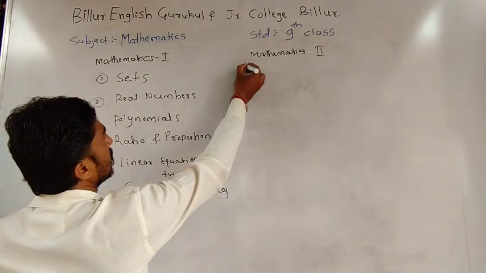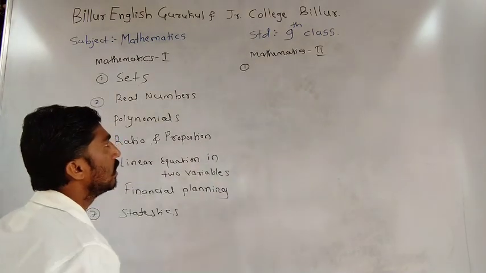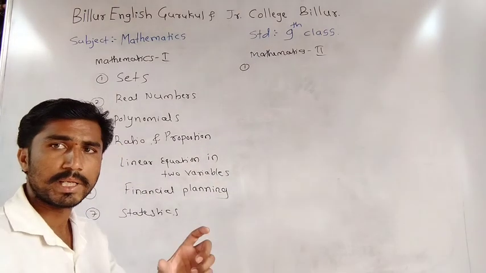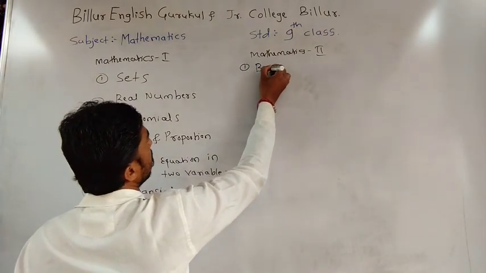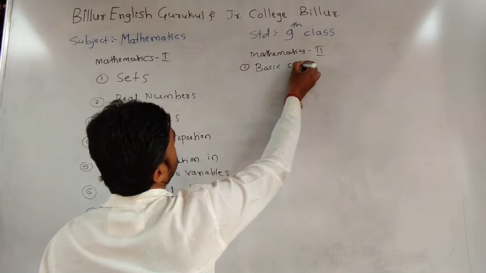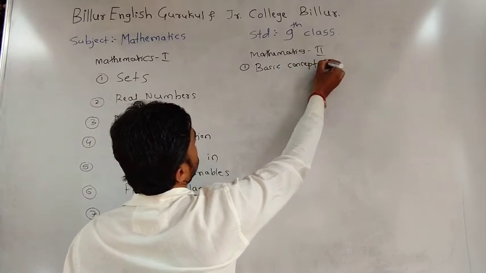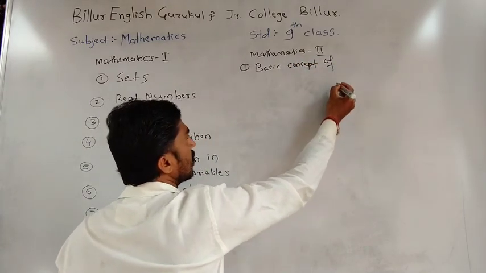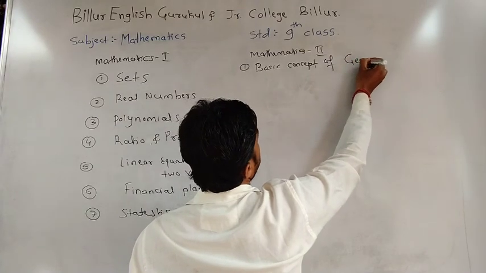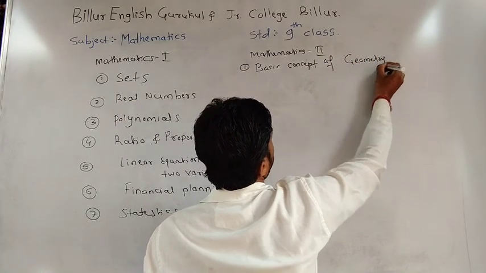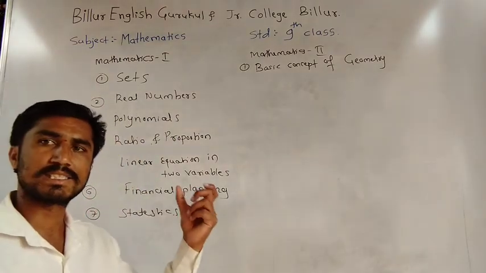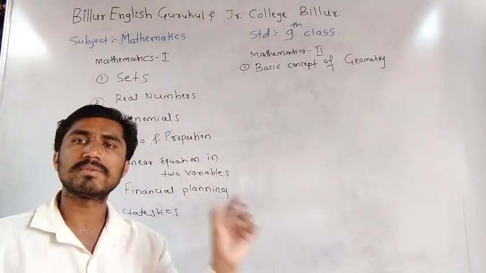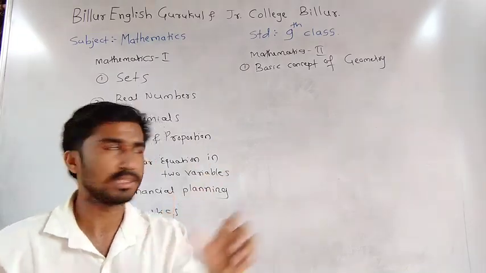First topic in mathematics 2 is the basic concept of geometry. All of you know geometry from junior classes, 6th, 7th and 8th class, and from the starting 4th or 5th class.